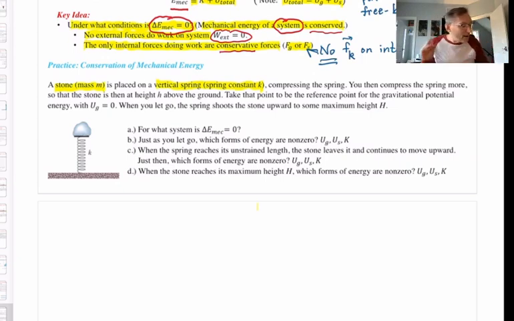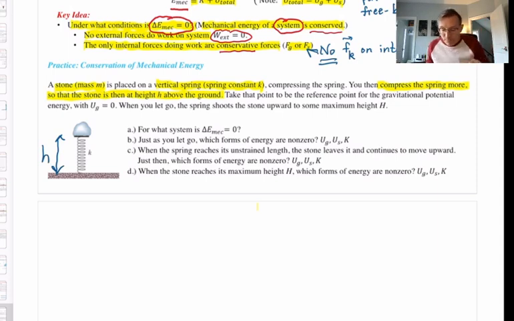But for now, what I want to do is take this picture, and I want to be clear about what I'm visualizing this picture to be. Okay? Our starting scenario is when we have compressed the spring more beyond equilibrium so that the stone is a height h above the ground. And I'm going to take that to be this picture right here that we have. Okay? That is to say, think of the stone as a particle. Its height above the ground is little h. So that's where I'm holding it, and I'm just going to let go.